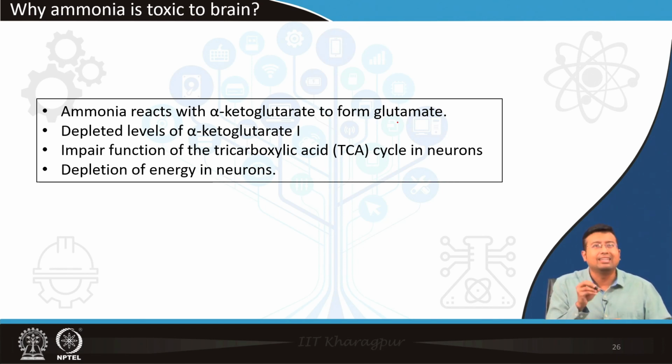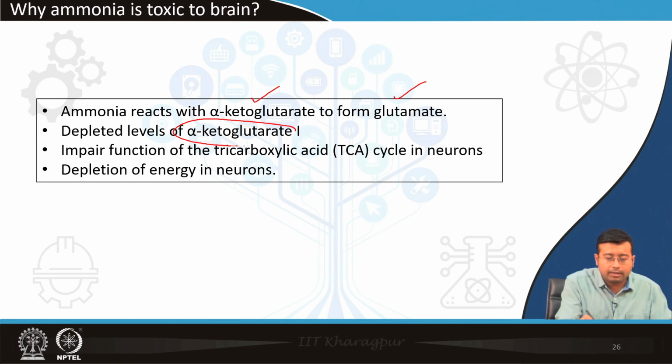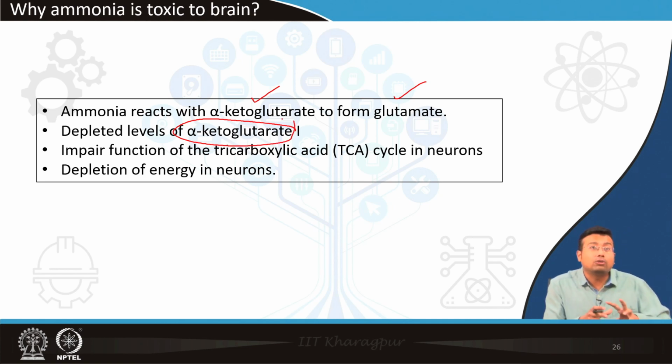You see, we have seen that ammonia reacts with alpha ketoglutarate to form glutamate via the enzyme glutamate dehydrogenase. So if there is excess ammonia, that will produce excess glutamate, and that will lead to depletion of alpha ketoglutarate. Alpha ketoglutarate is an important intermediate of the TCA cycle. If this happens, alpha ketoglutarate level will go down and there will be depletion of energy in the neuron. TCA cycle will be hampered and neuronal metabolism will be severely hampered. There will be no ATP production in the neuron and no neuronal signaling.